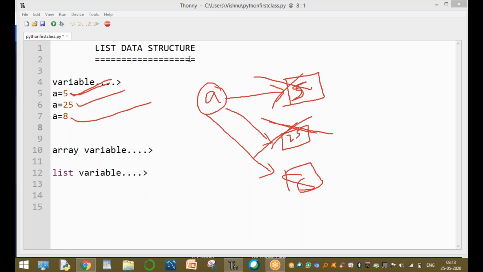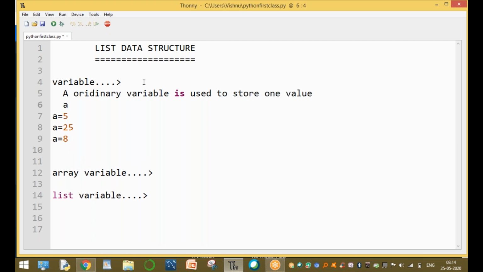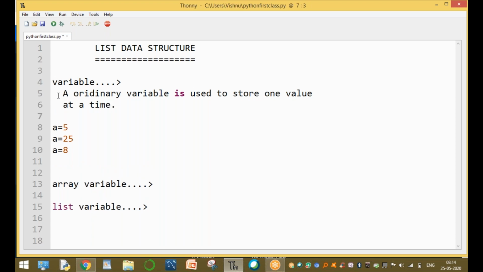That means a is an ordinary variable which always stores only one value at a time, but cannot store more than one value at a time.